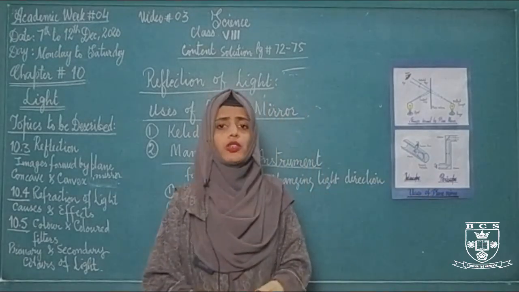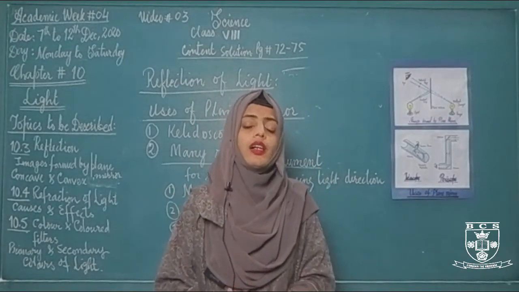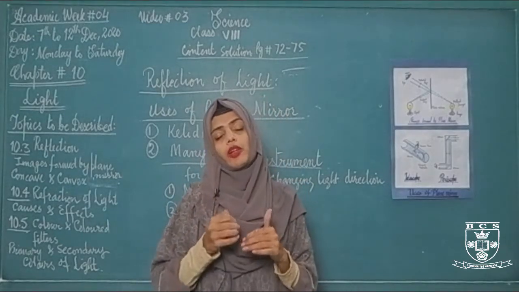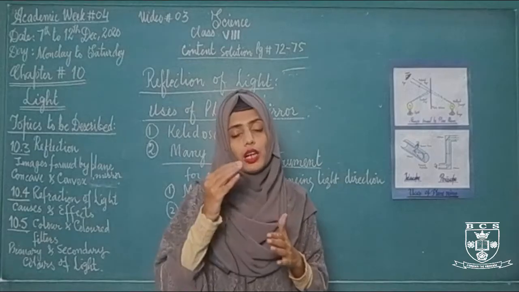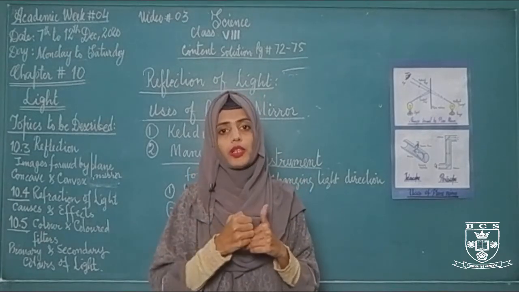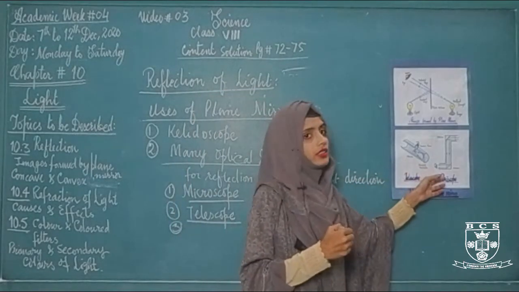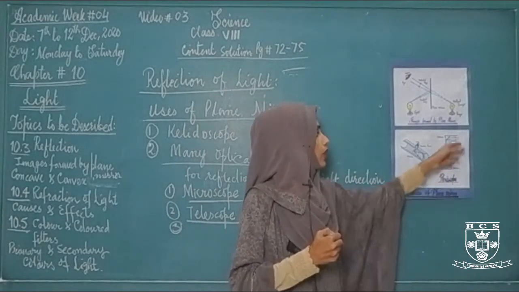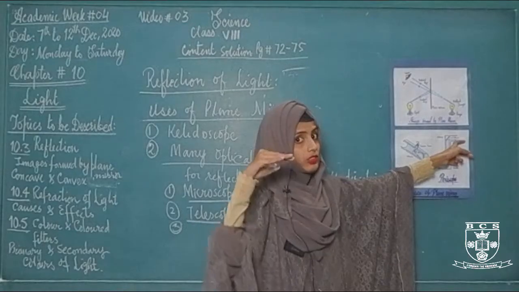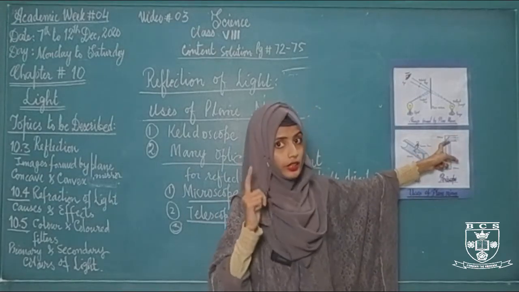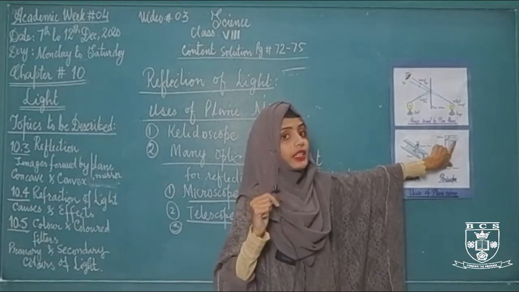Periscopes are usually used in submarines. Submarines are the ships that are present inside the water, समंदर के अंदर होती हैं, and if we want to see the environment outside the water or the object at the surface of the water, then we will use this periscope. The light from that object which is present at the surface of the water or in the air will strike on that mirror. This light ray will be called incident ray.